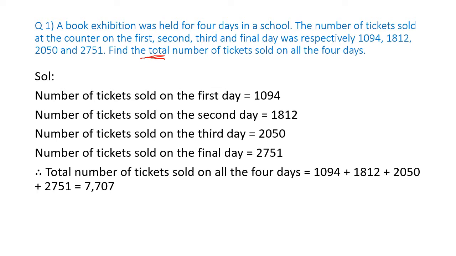So a book exhibition was held for how many days? 4 days. And the number of the tickets sold on the counter on the first, second, third, and the fourth day were given as these much. I have to find out the total number of the tickets for all the 4 days. That means I have to add the tickets for all these days. So I will do the addition here, and my summation will come out to be 7,707.